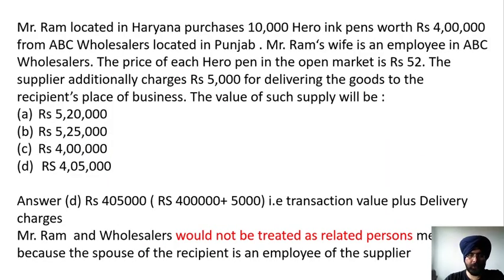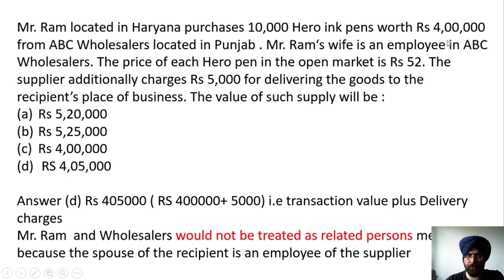So in this case, you can see that Mr. Ram is in Haryana. Mr. Ram's wife is working in ABC wholesalers, that is the person with whom Mr. Ram is dealing, but Mr. Ram is not the related person of ABC wholesaler. ABC wholesaler and Mr. Ram's wife are related persons because they are the employer and the employee. But Mr. Ram and ABC wholesaler are not related persons as per this definition. Therefore, whatever price is paid would be treated as the transaction value.